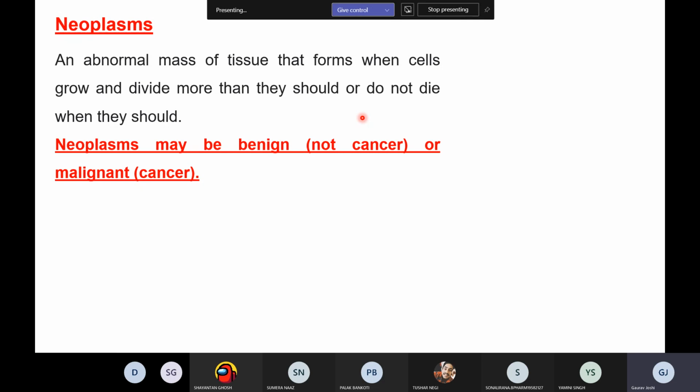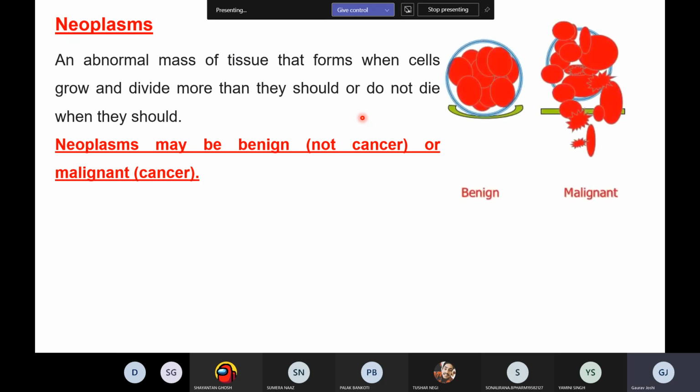Now the neoplasm can be of two types. One is benign. Benign means, for example, if there is cell growth in a particular area of the body, those cells remain confined to that area and will not move from it. That is called a benign neoplasm, and benign neoplasms are not cancerous. So if they are localized in a particular area, they will grow in that area only. The second type is the malignant neoplasm. So what is the malignant neoplasm?